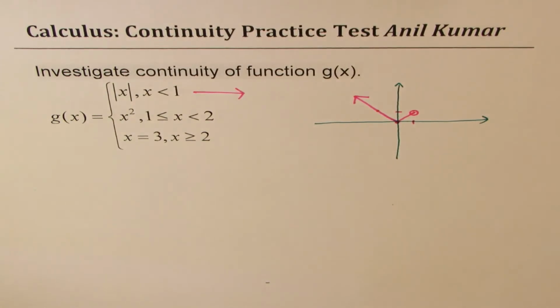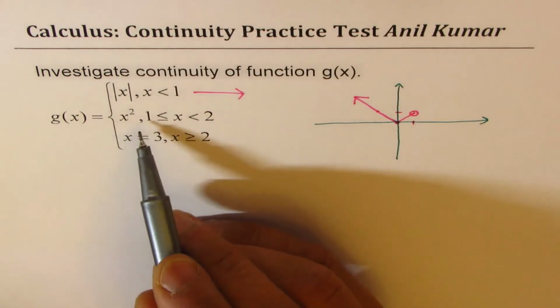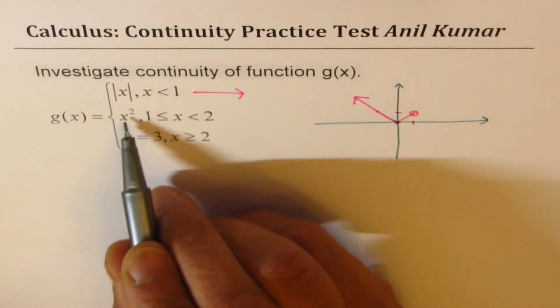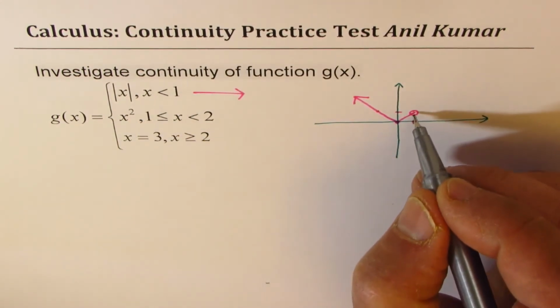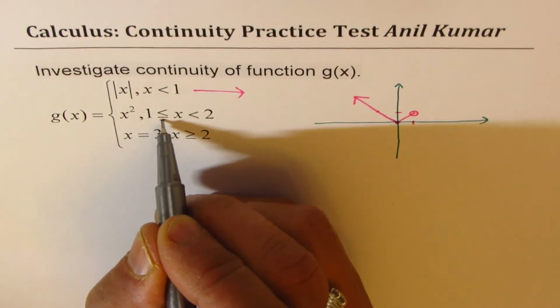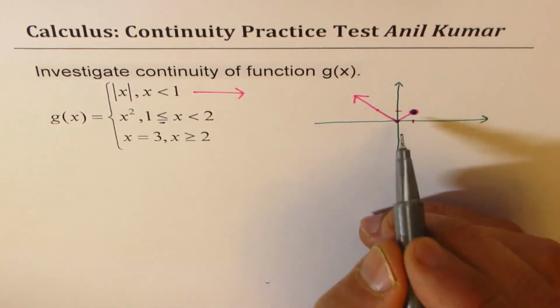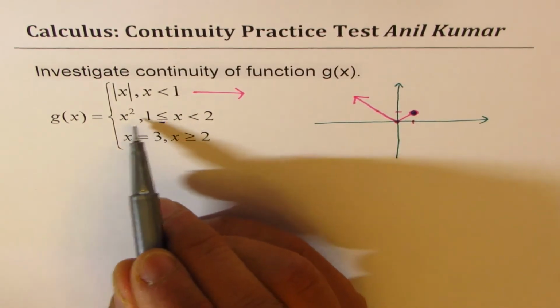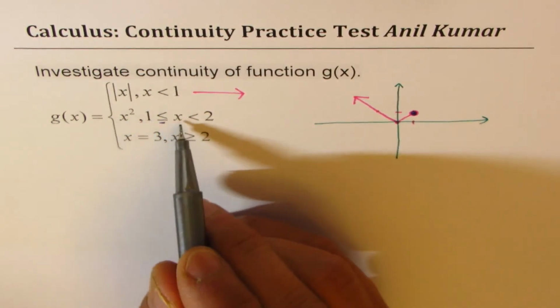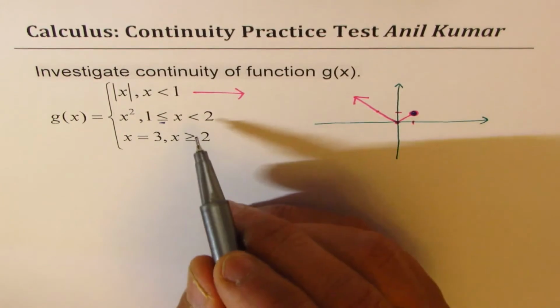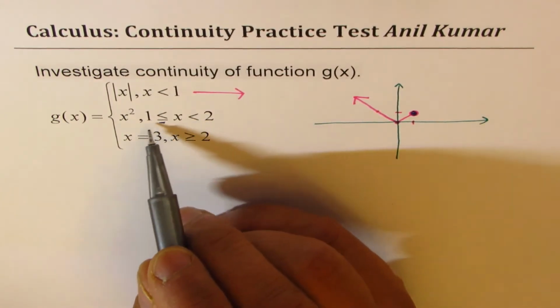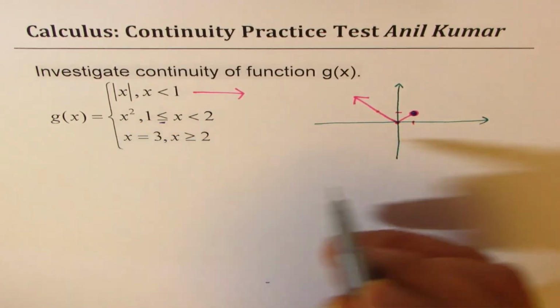Now let me sketch the second piece, which is like a parabola. If I substitute 1, I again get this value. Now this is filled in, right? So I'll take a filled in circle. At 1, 1 squared is 1. It is between 1 and 2. If I take 0, it is 0.